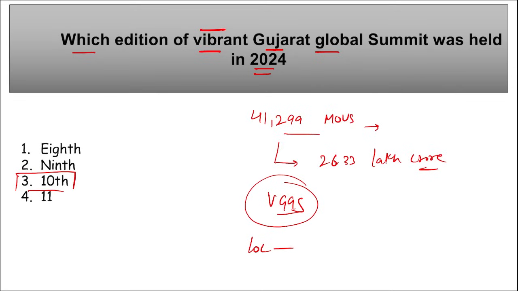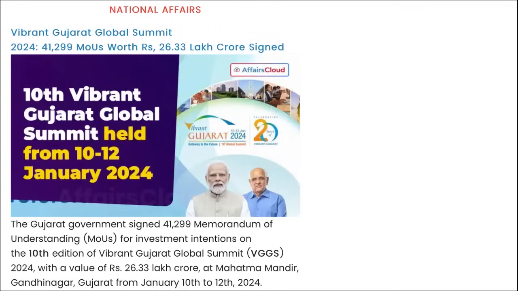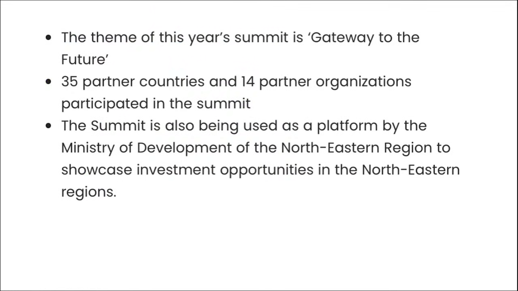If location is being asked, as it is the state Gujarat, in Gujarat too, Gandhinagar, right? At Mahatma Mandir, Gandhinagar, this was held, and it was from 10 to 12th of January that we observed the 10th edition of Gujarat Global Summit. Correct? Mark this. Then another thing you need to remember here is the theme. Theme of this summit was Gateway to the Future. Take a note of this.